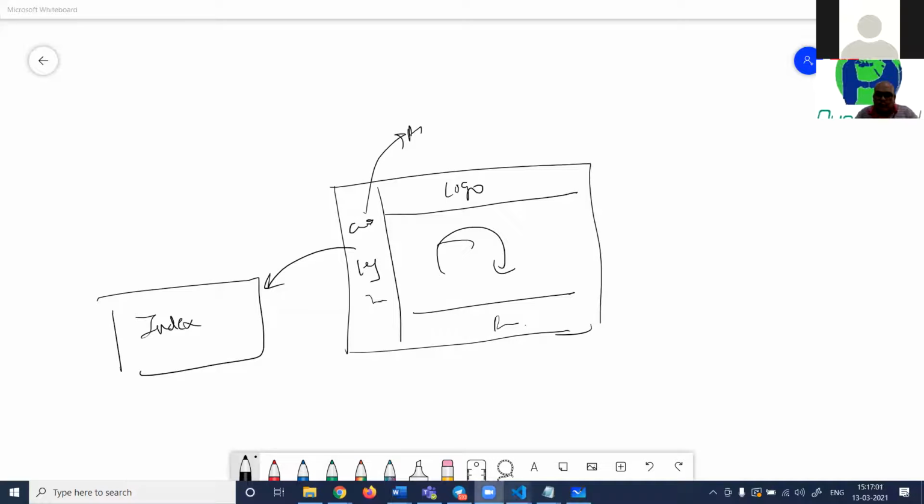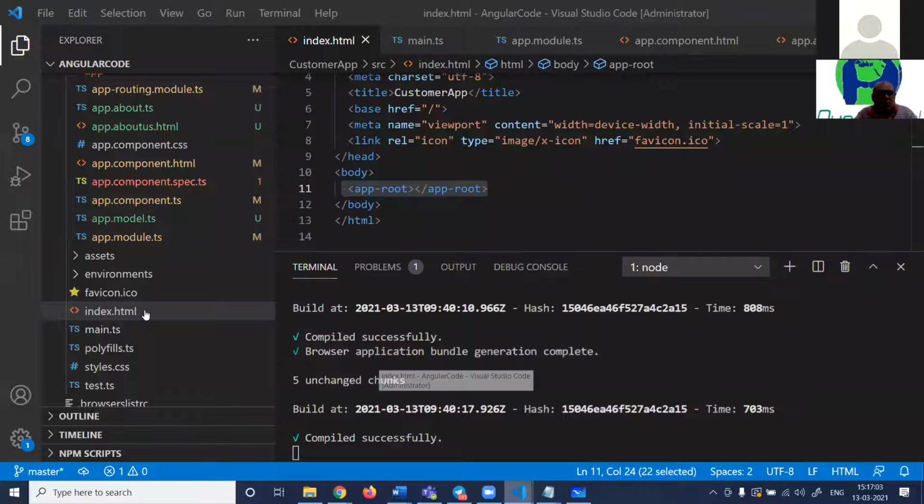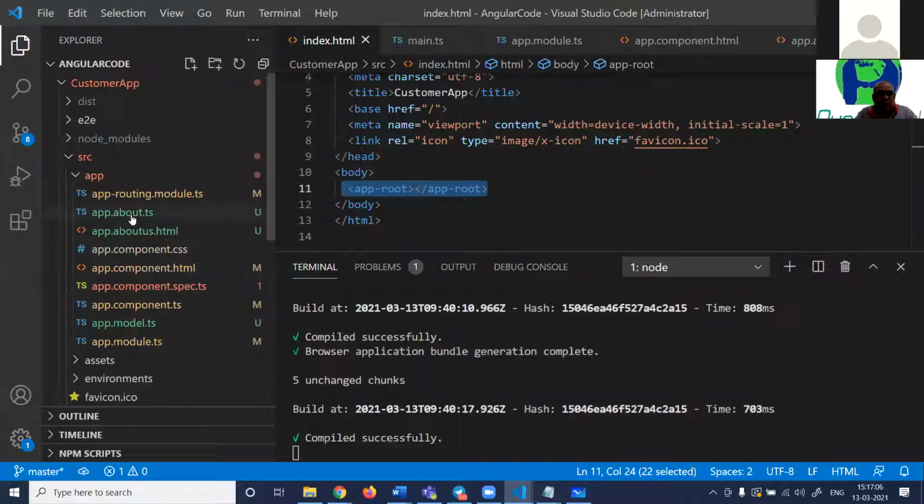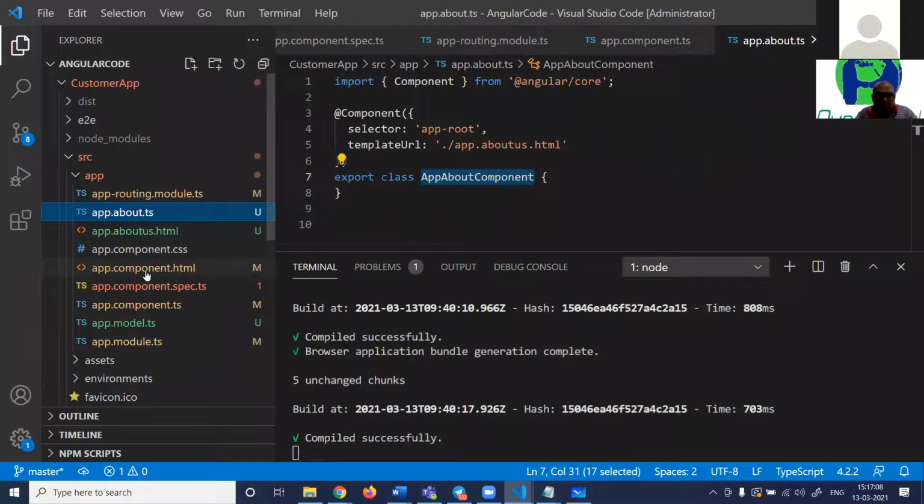So what I'll be doing here is creating one more page. I'm sorry, I know I'm creating a lot of UI here. So this is about us. This is the customer UI.